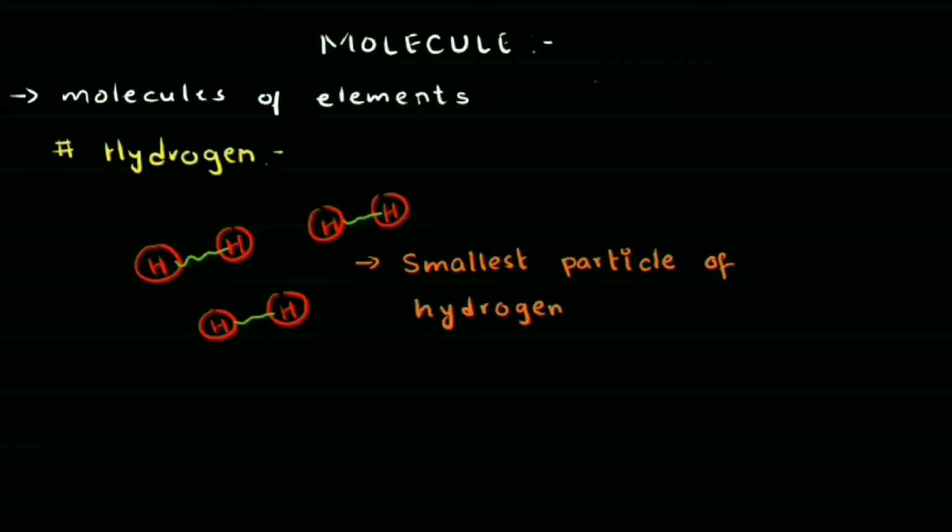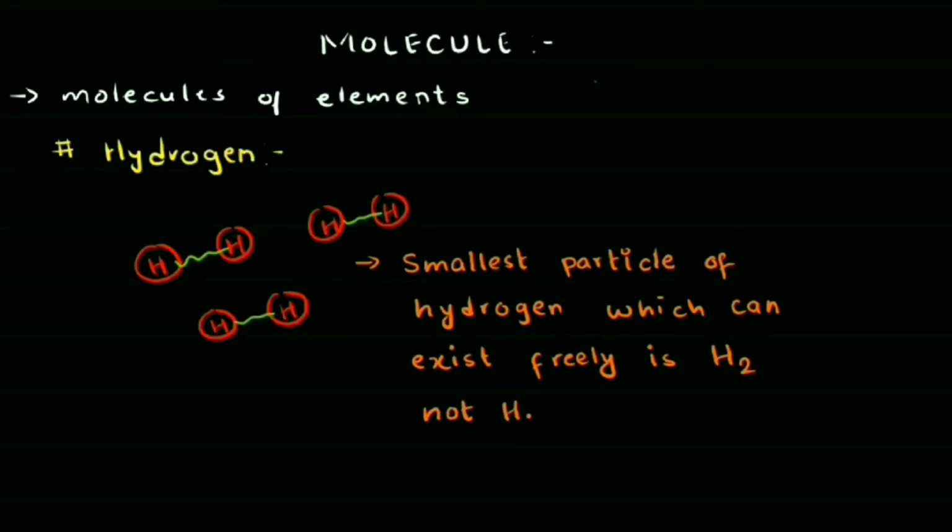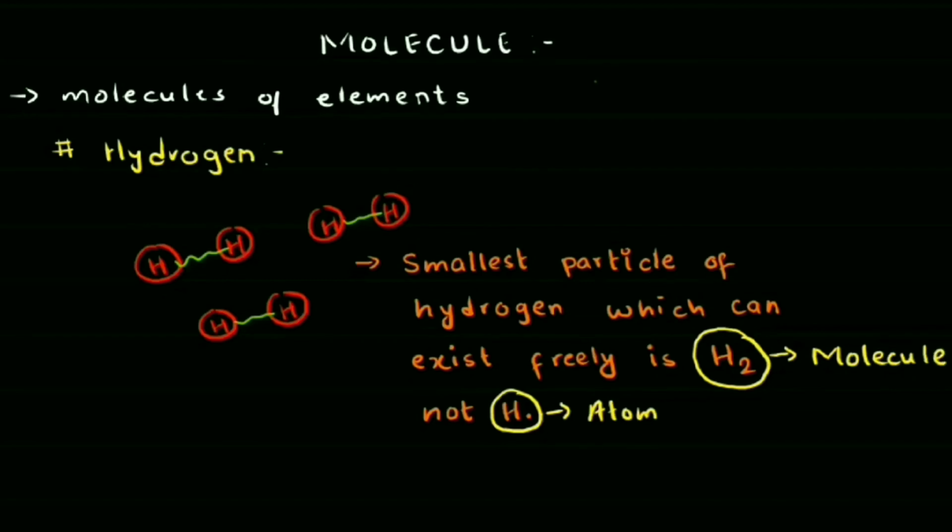So we can define molecule of hydrogen as the smallest particle of hydrogen which can exist freely or independently, which is 2 hydrogen atoms, not a single hydrogen atom. So our single hydrogen atom is our atom, which is the smallest particle that is possible, whereas our H2, which is the smallest particle that can exist freely, is our molecule.